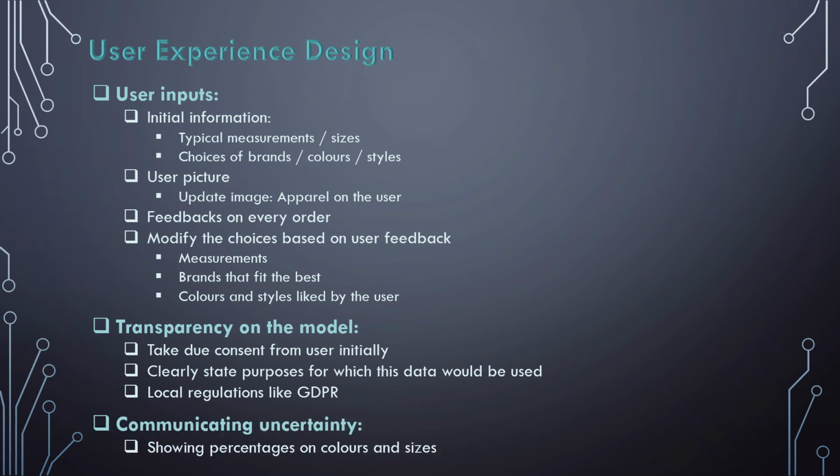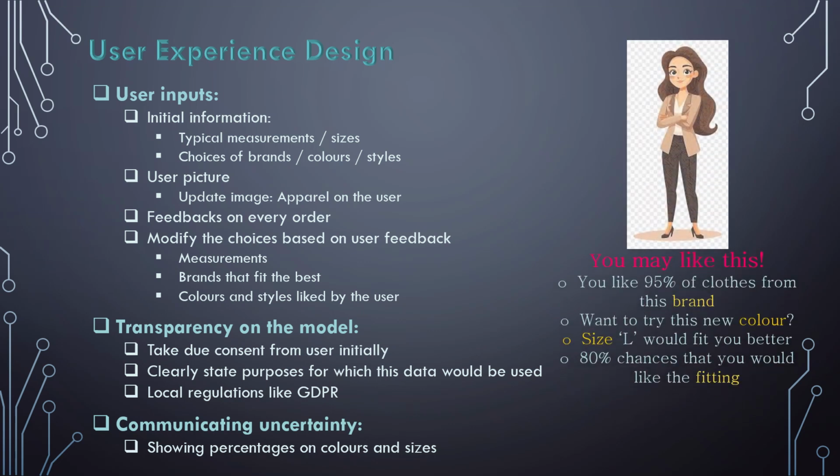Communicating uncertainty can be very important here. Based on previous user feedback, it might really help the user for the next order. There's an example here. It might as well be communicated how the fitting color would be and what size might fit the best. So here's how a suggestion may look like.